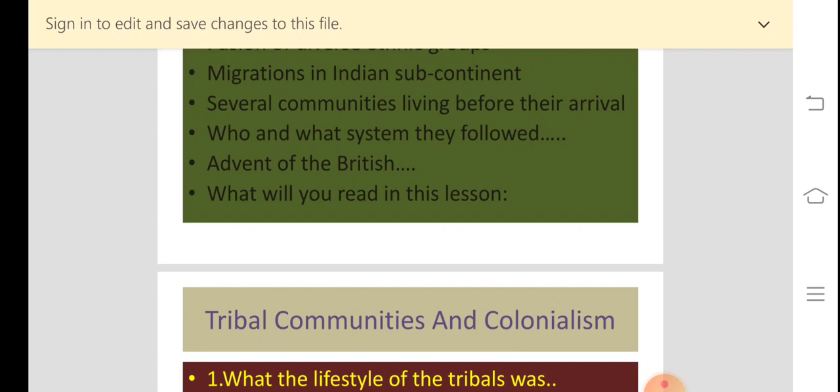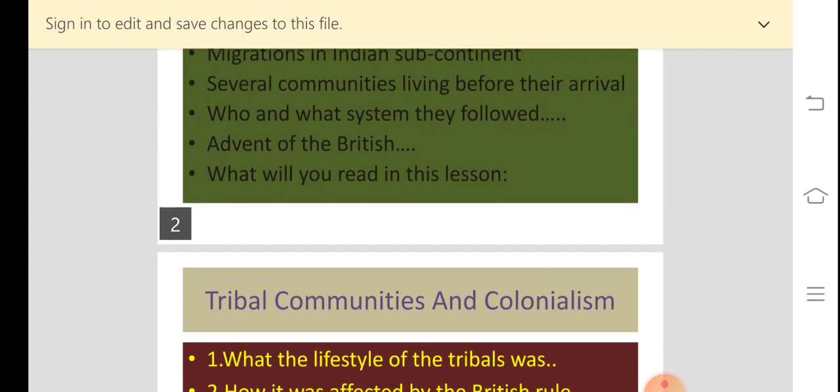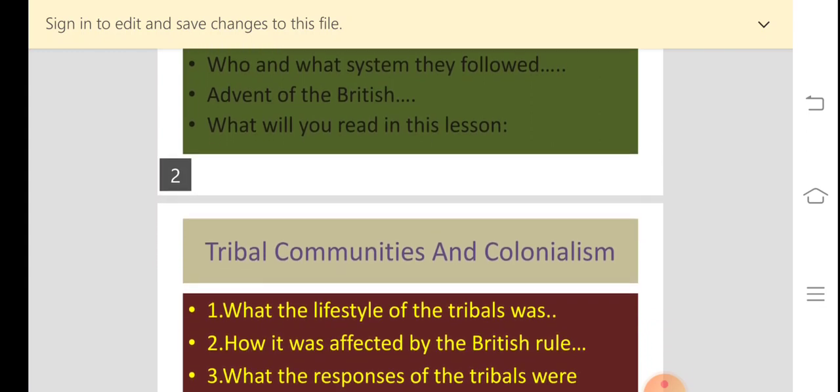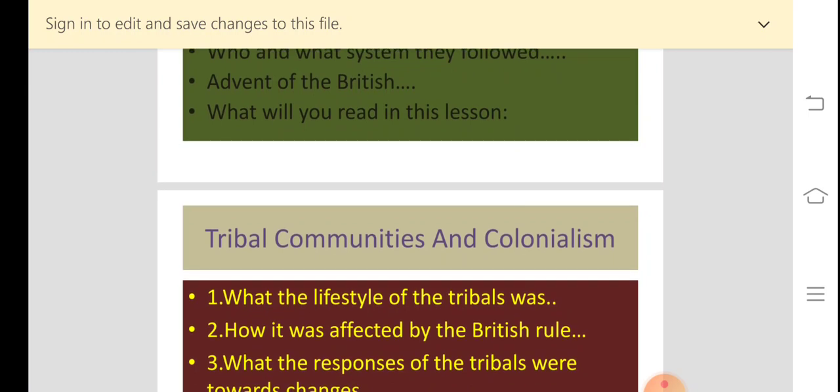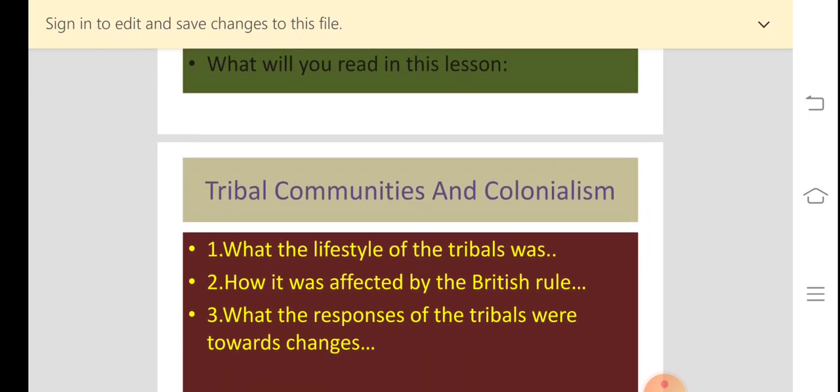So in this chapter we are going to focus on three aspects. Are you understanding? And what are those three aspects? First, we will see the tribal way of life, their way of living.